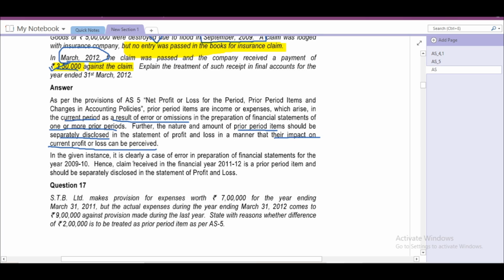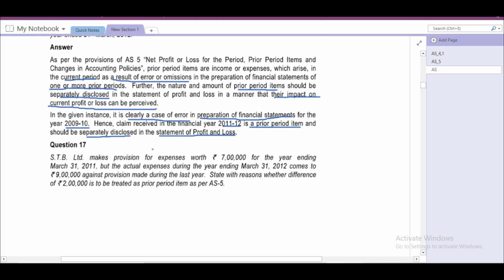The given instance is clearly a case of error in the preparation of financial statements for the year 2009-10. Hence, the claim received in the financial year 2011-12 is a prior period item, and should be disclosed separately in the statement of profit and loss. That is question number 16.